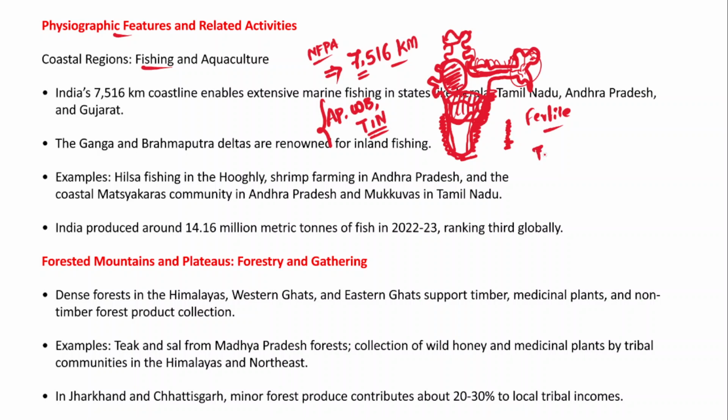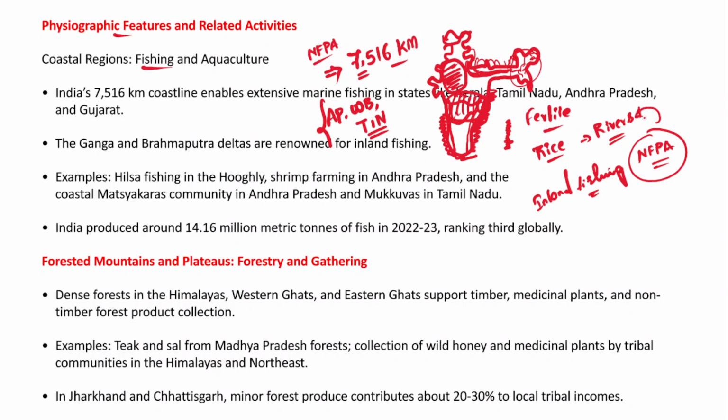So therefore farmers would cultivate rice, extensive cultivation of rice in these deltas. And in fact the deltas are also known for inland fishing. Right? So therefore not just the coastal area but also rivers are one of the primary factors which have been influencing the non-farm primary activities in India.